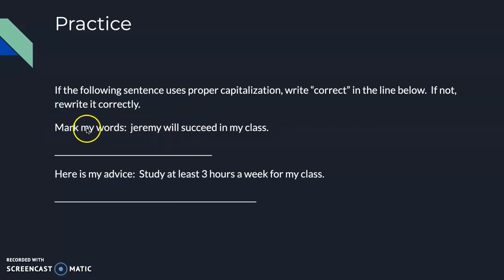Sentence 1, mark my words, colon, Jeremy will succeed in my class. Let's take a look at the word after the colon, it's Jeremy. What kind of word is Jeremy? That's a proper noun. It's the name of a specific person. So this is incorrect. Jeremy should be capitalized.